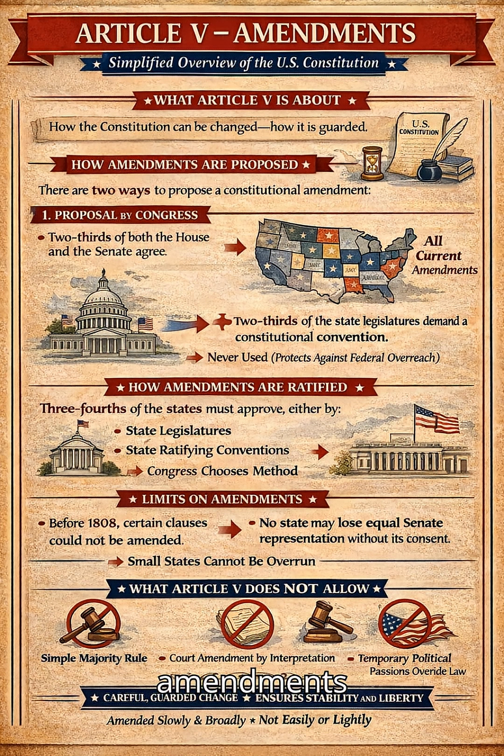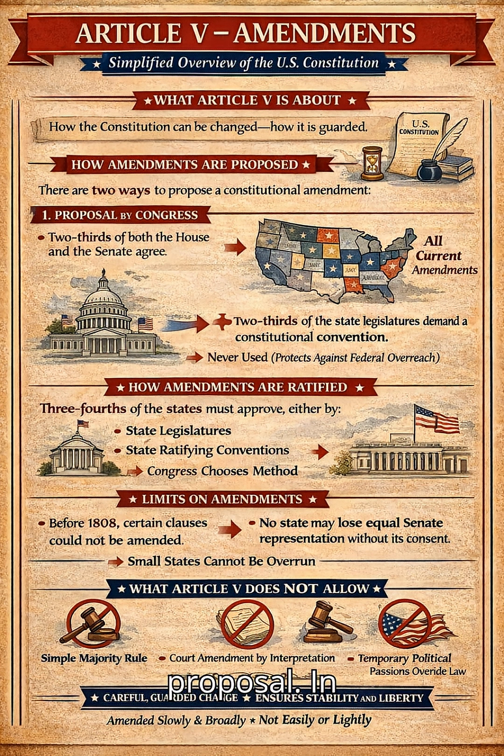Article 5. Amendments. What Article 5 is about. Article 5 explains how the Constitution can be changed and, just as importantly, how it is protected from easy or radical alteration. How amendments are proposed. There are two ways to propose a constitutional amendment.